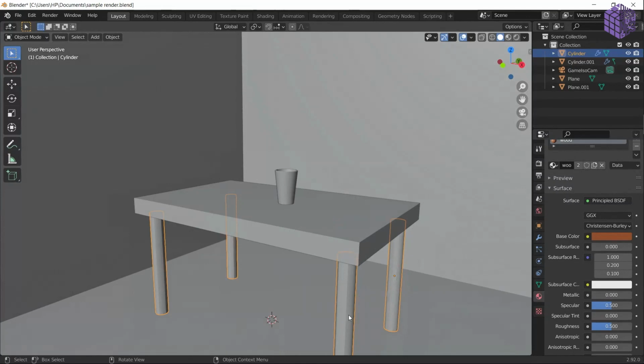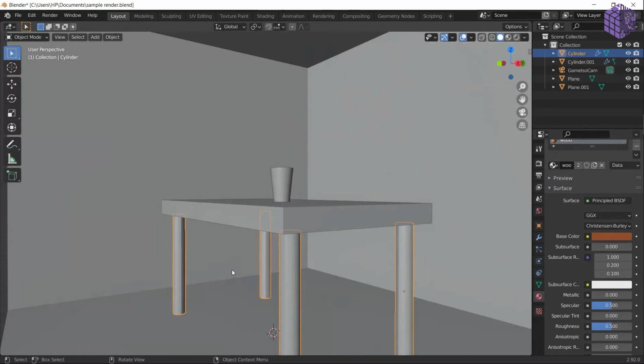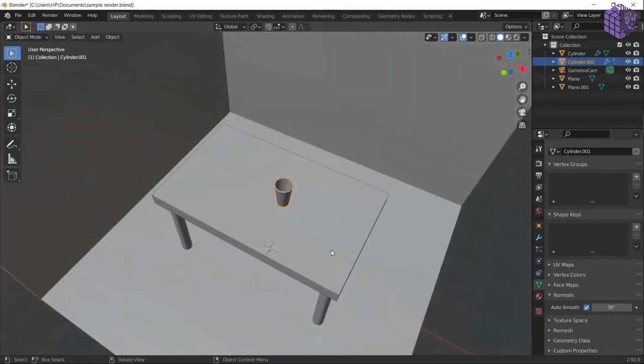So you can do this. Most of the time, when you apply shade smooth, you have to go in this area and click auto smooth. If I don't click auto smooth, you get this shading here. So just click auto smooth. It's going to take care of the shading as well. So we have all the materials. Again, let's go into the material preview. We have a lot of other colors.